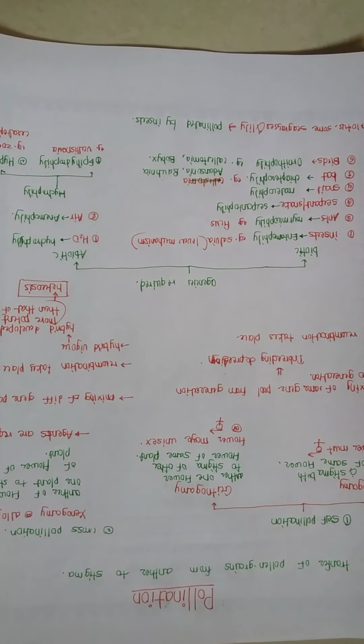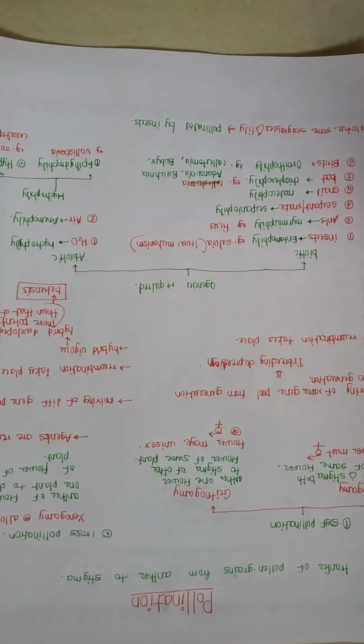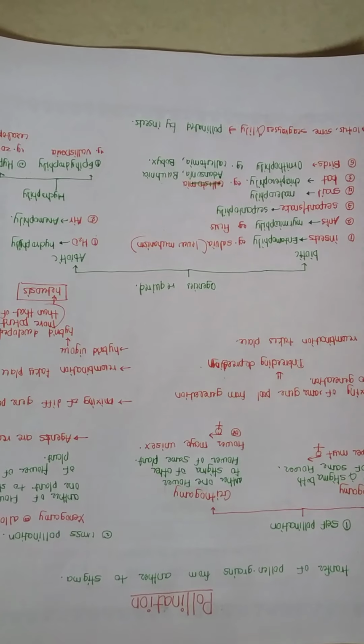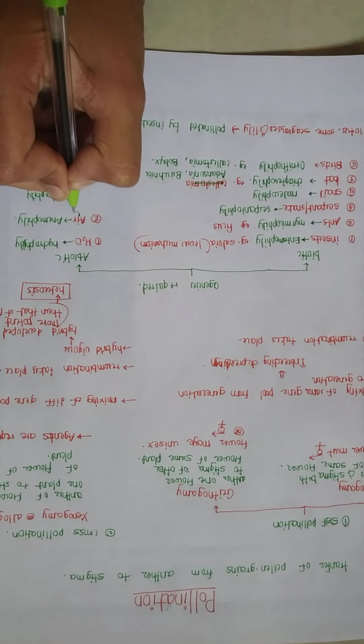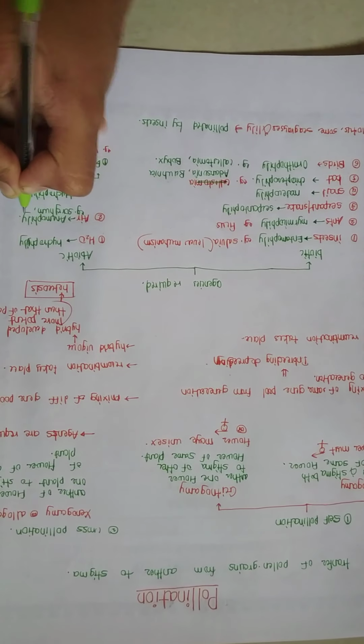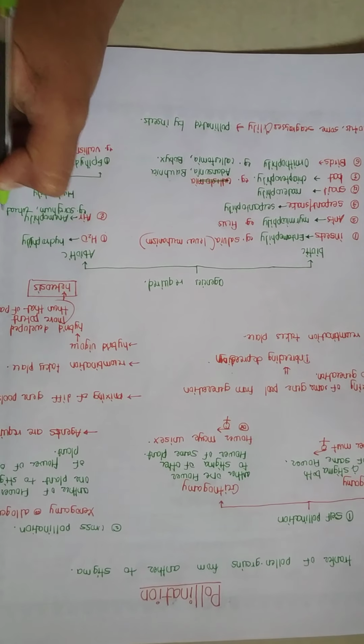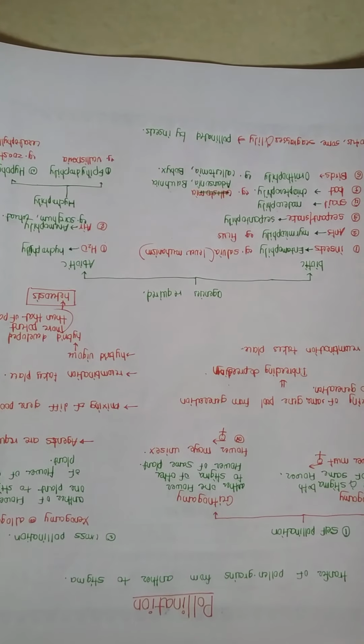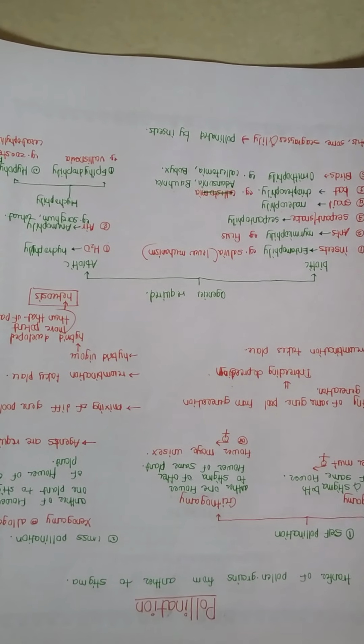Then air. If agency is air, then it is called anemophily. Example of anemophily is sorghum, wheat, etc. These are all about pollination, its types and agencies required for pollination.